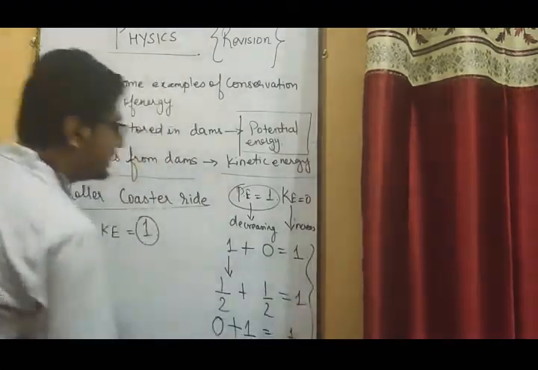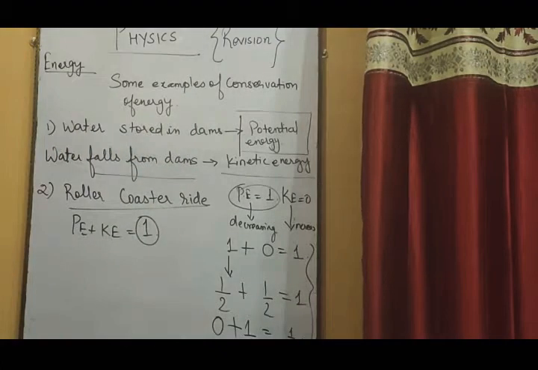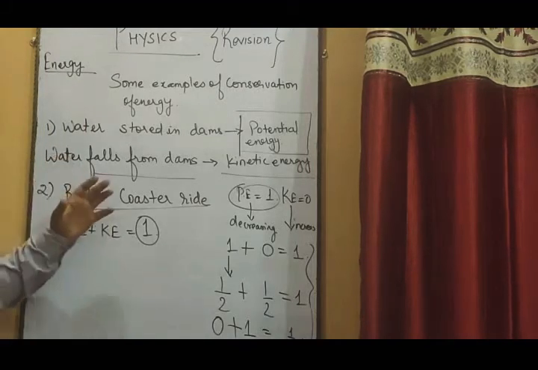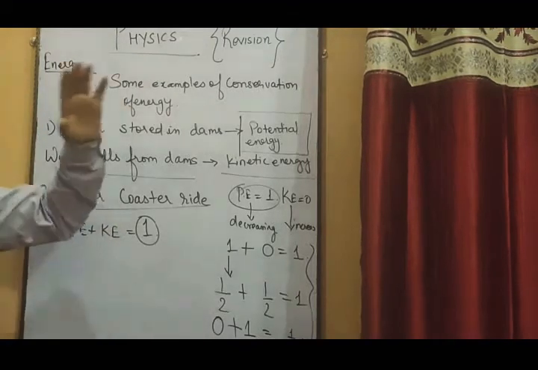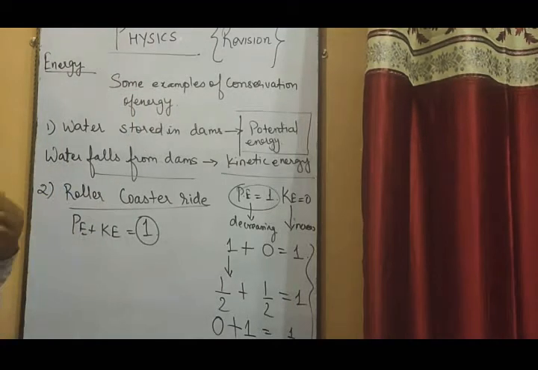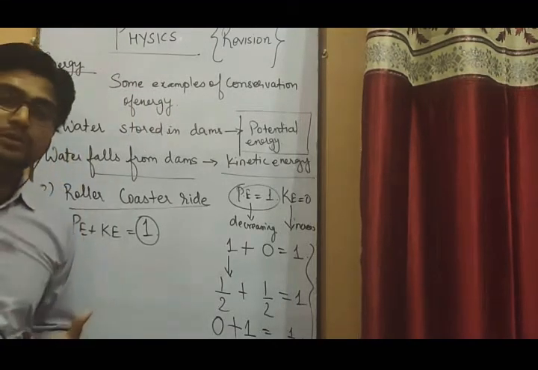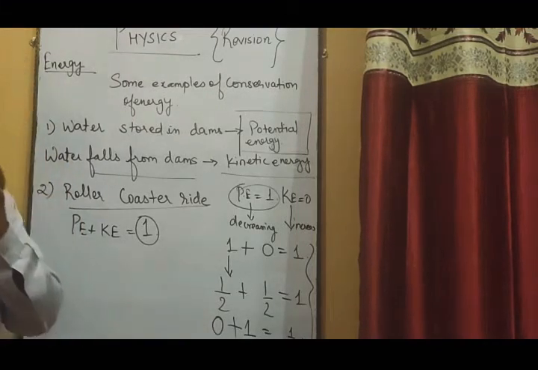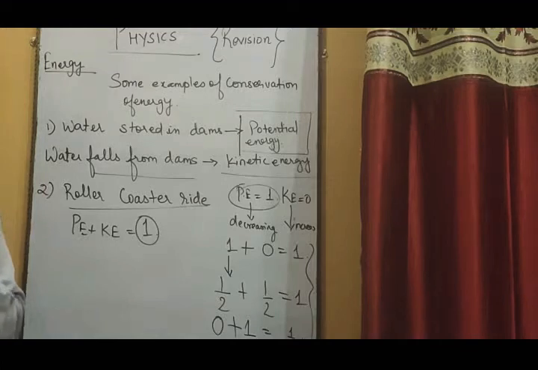So can you see that since the result of any sum of energies is always the same, you can say that the energy has been conserved. That means no new type of energy has been produced, or no older energy has been destroyed. Energy will remain there. It will just change from one form to another form.